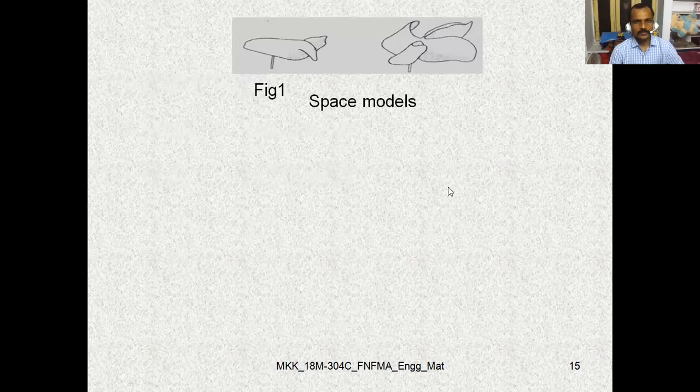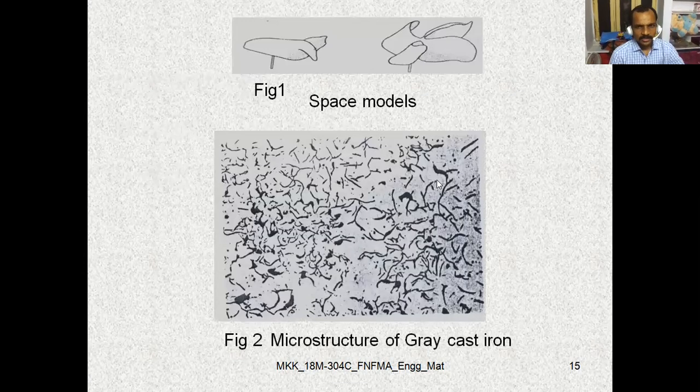So now let us move to the microstructure of gray cast iron. These are the space models. Now let us move to the microstructure of gray cast iron. These are the graphite flakes of carbon, and the rest is iron. The rest is totally iron. These are the graphite flakes.